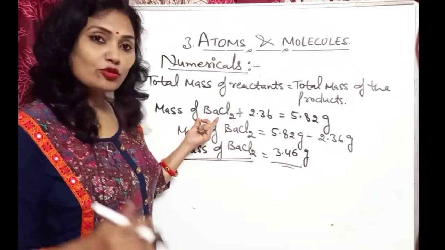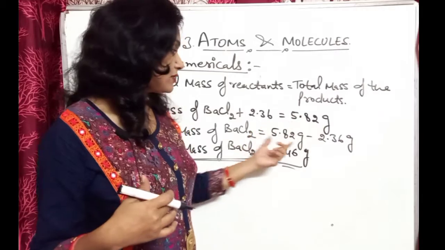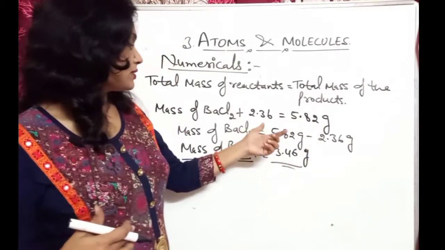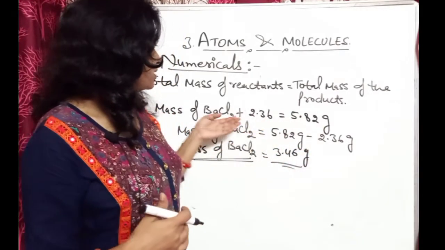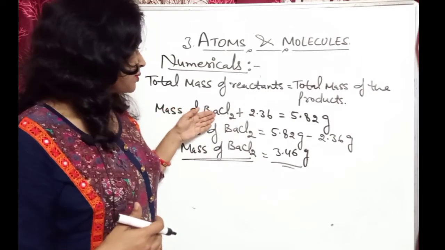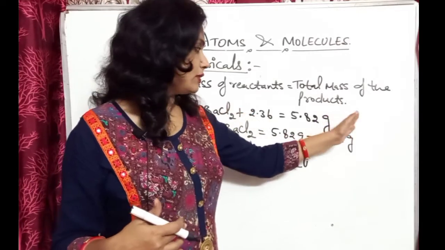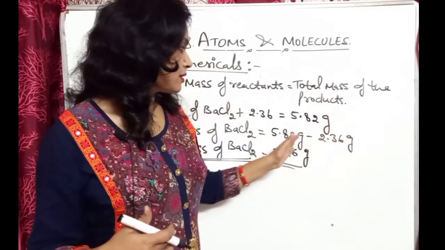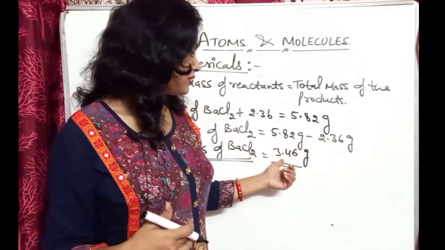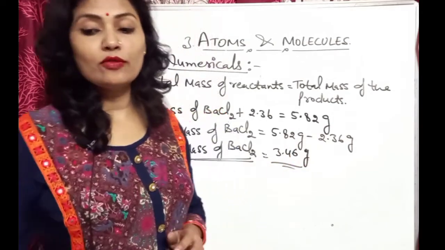Then BaCl2 mass we have to find out, and the other masses are given. We put the given masses, and since we have to find the mass of BaCl2, the value moves to the other side, so it will be minus from this value, and we get 3.46 gram.